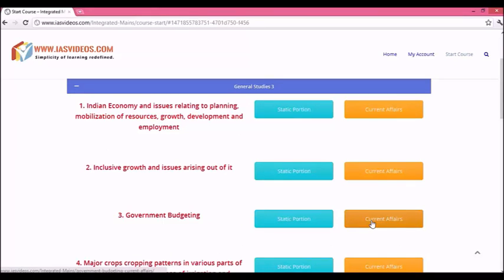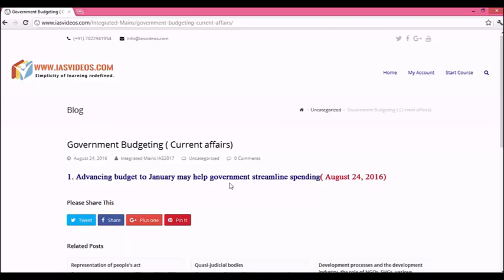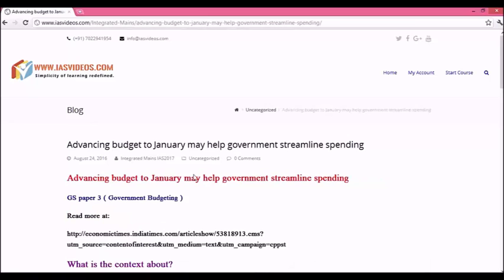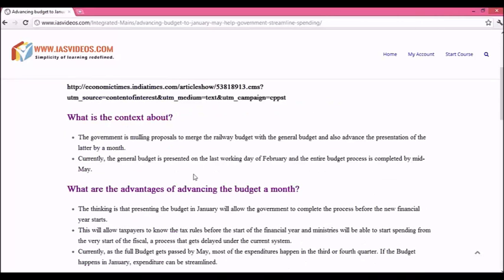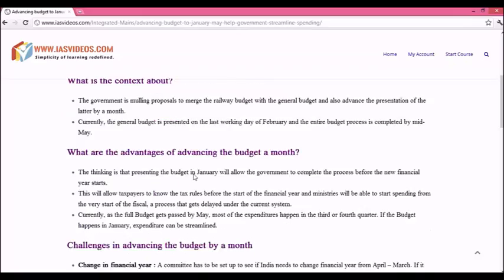If you click on the current affairs, see, for example, this is today's article in the Economic Times. See how we have analyzed this article. If you read the newspaper, you will not get it like this.